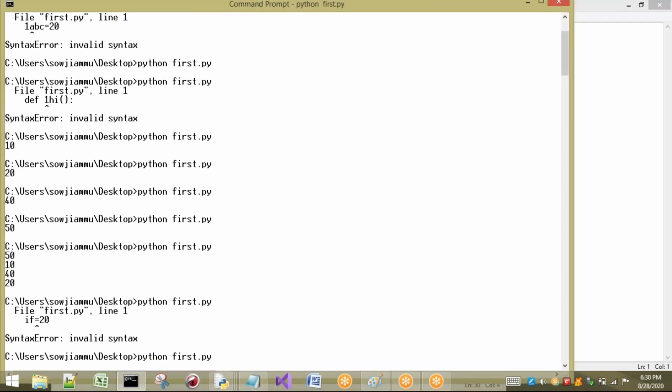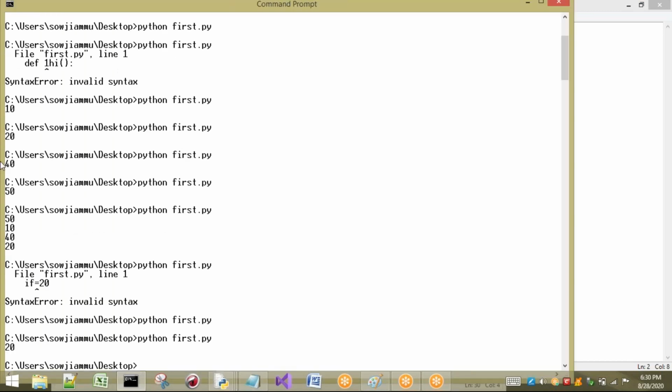Some people may have a doubt, so I change it to a capital I. Our Python knows only small i, small f, that means it knows only if in lowercase. If I write capital If, it will not show any error. I just print capital If, and if I execute this, I am going to get 20. So we cannot use keywords as identifiers.